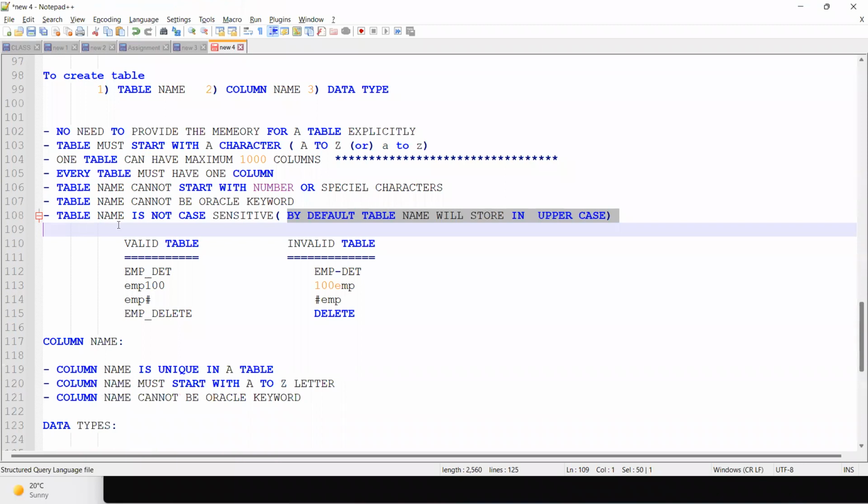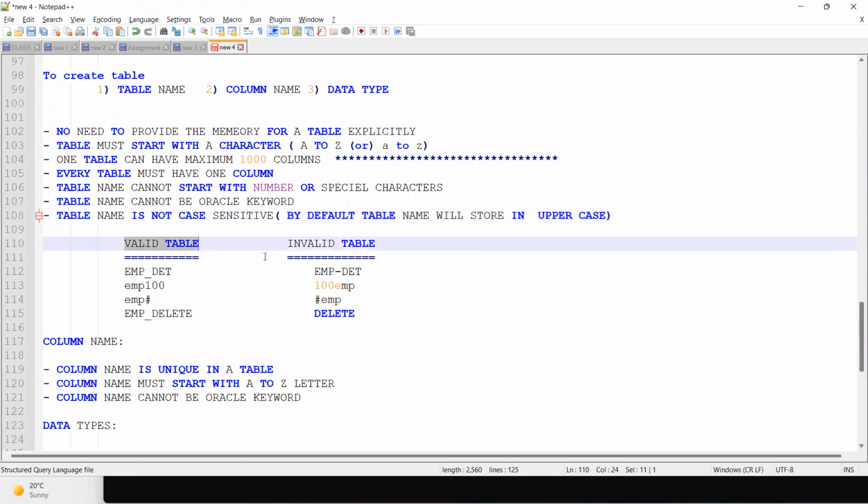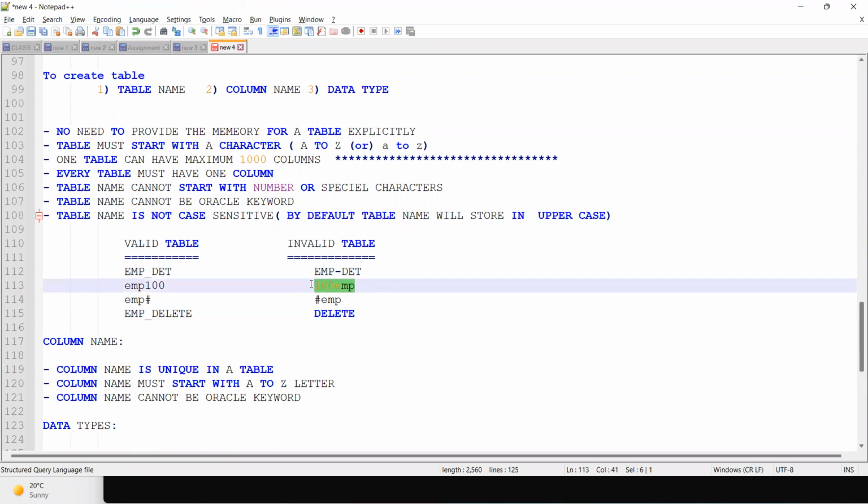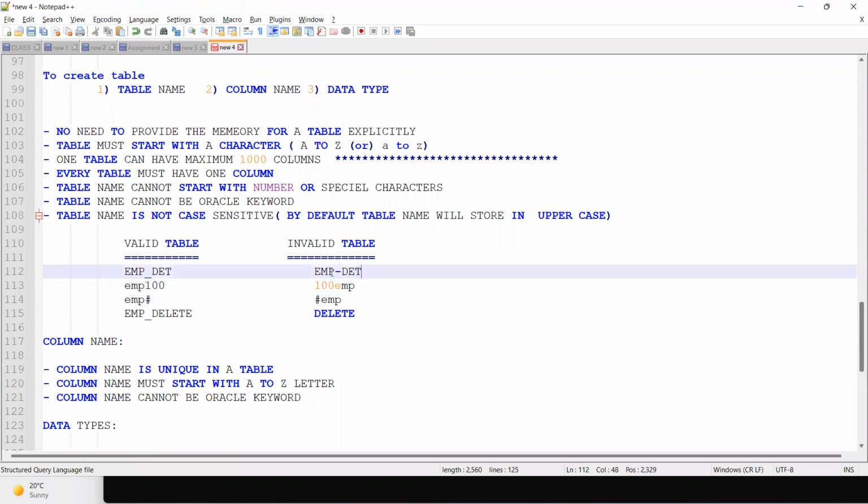So now, see, this is the valid table and this is the invalid table. That means the Oracle server accepts like this, and it cannot accept like this. We have already seen star of student, delete, and 100 some 10 student. Now see, this is the hyphen.